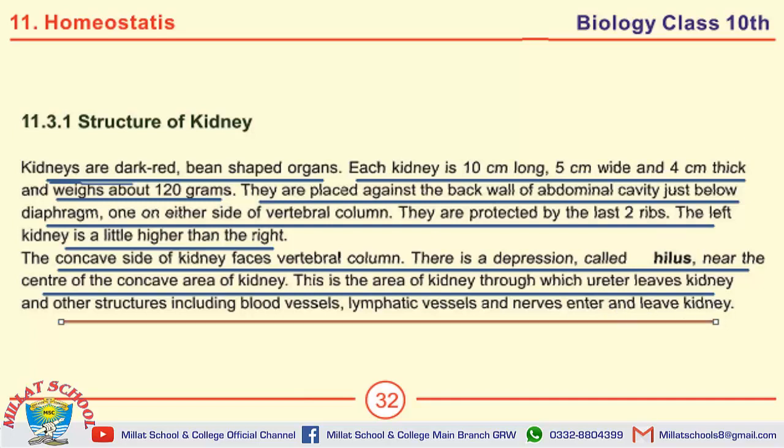Moving towards the MCQs. The shape of kidney is bean shape. The length of kidney is 10 cm. Width of kidney is 5 cm. Thickness of kidney is 4 cm. Weight of kidney is 120 grams. Kidneys are protected by last two ribs. The left kidney is little higher than the right.